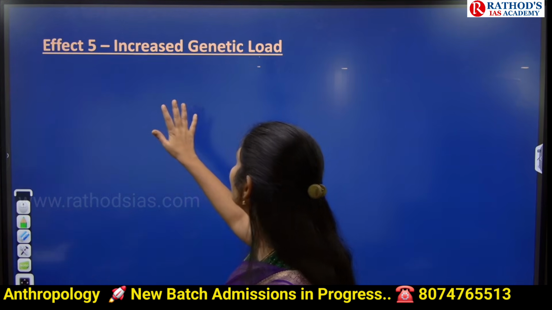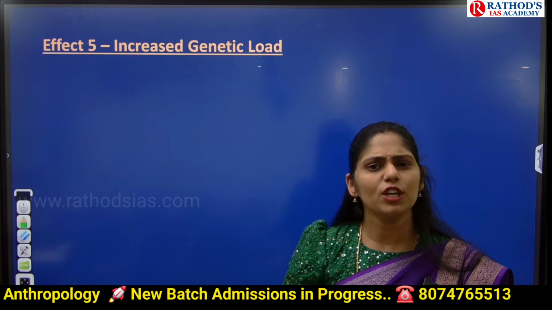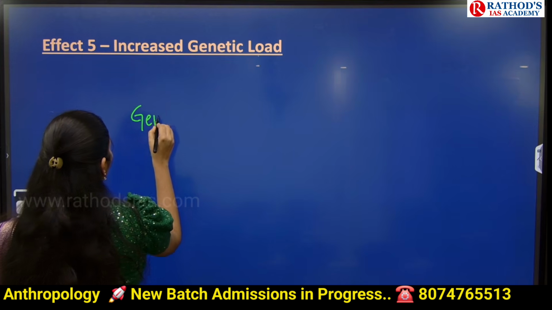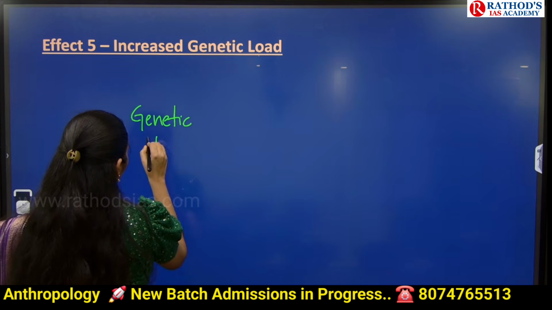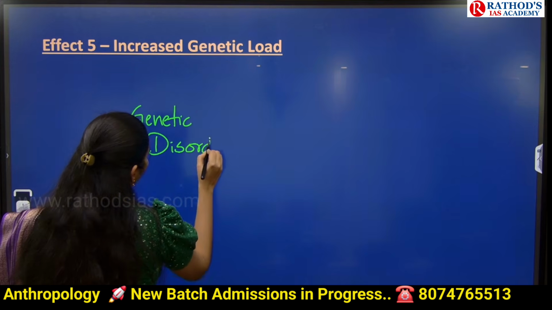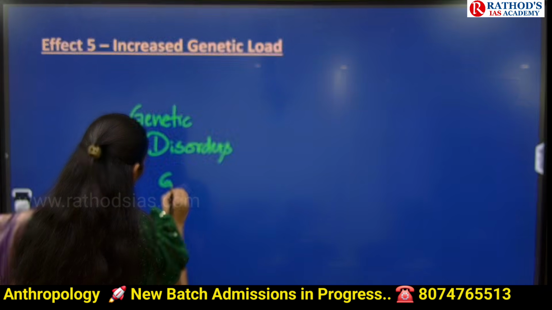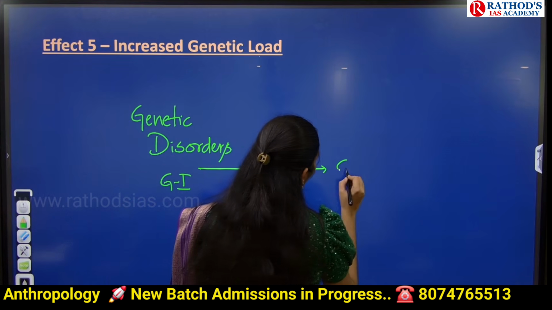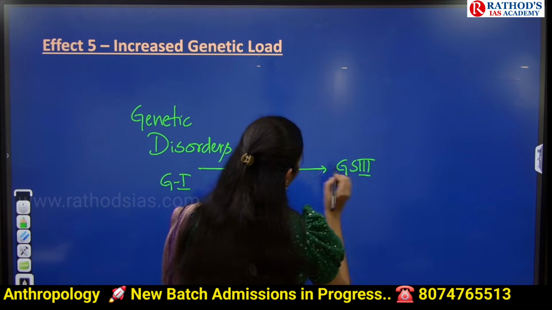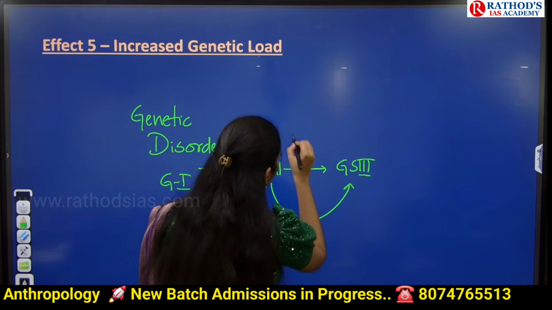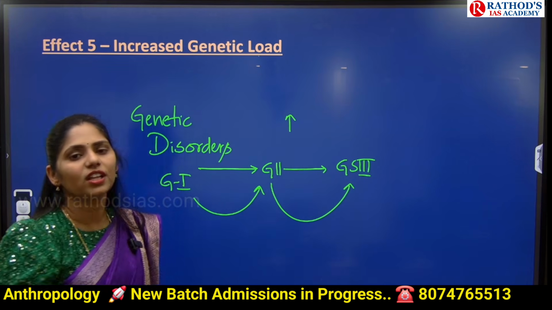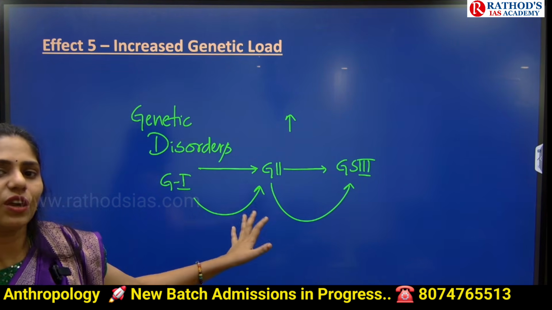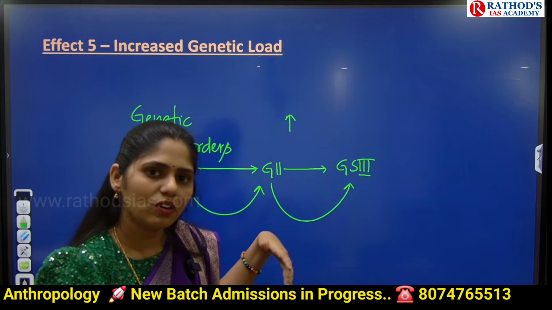And next important one is increased genetic load. So what is the meaning of increased genetic load? It is nothing but whatever genetic disorders are seen in generation 1 will be passed on to generation 2 and will be passed on to generation 3. So from one generation to another generation, there is an increased load of genetic disorder burden. So this concept is called genetic load. Because of consanguineous marriages, there will be increased genetic load.